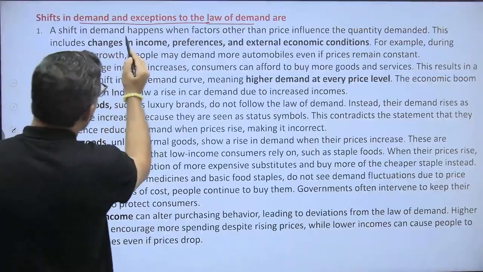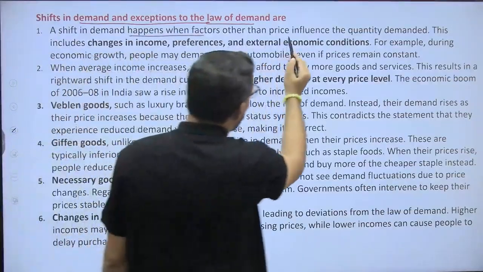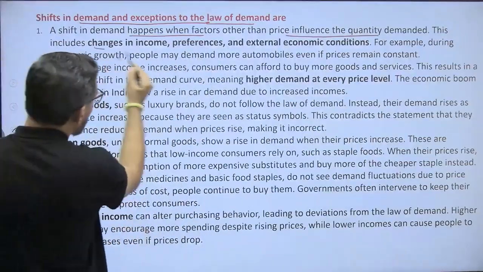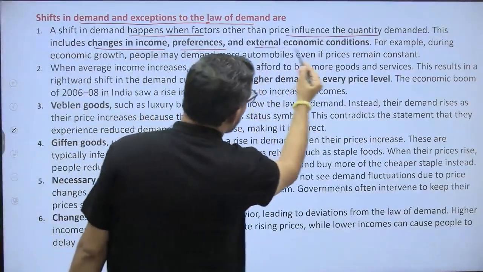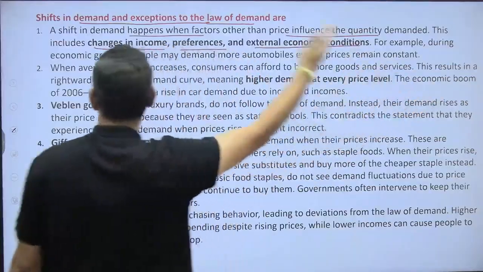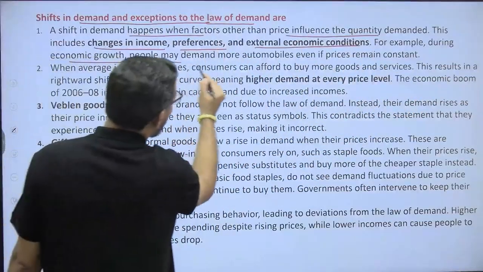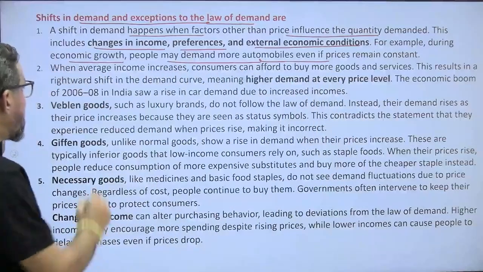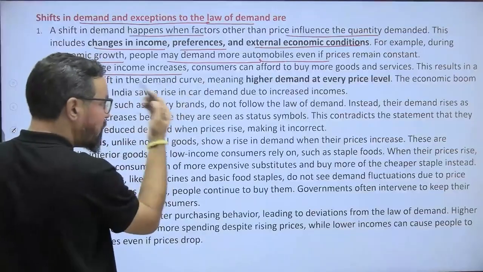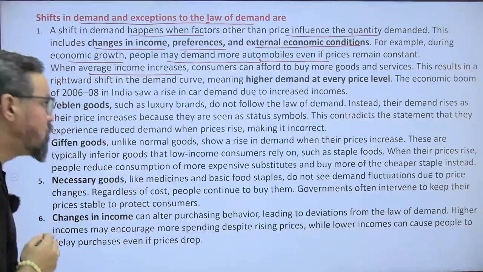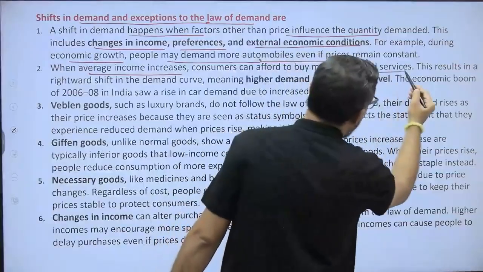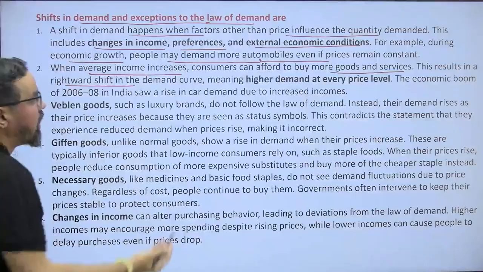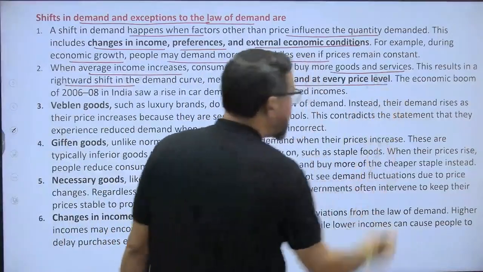A shift in demand happens when factors other than price influence the quantity demanded. This includes changes in income, which we have discussed, preferences, and external economic conditions. For example, during economic growth, people may demand more automobiles even if prices remain constant, right? When average income increases, it is called the income effect. Consumers can afford to buy more goods and services. This results in a rightward shift, which means demand is increasing, meaning higher demand at every price level.